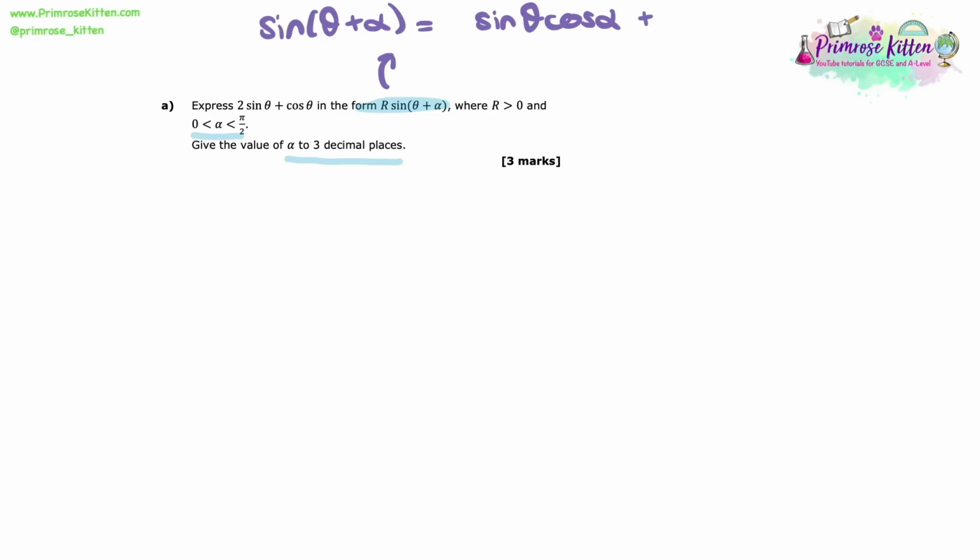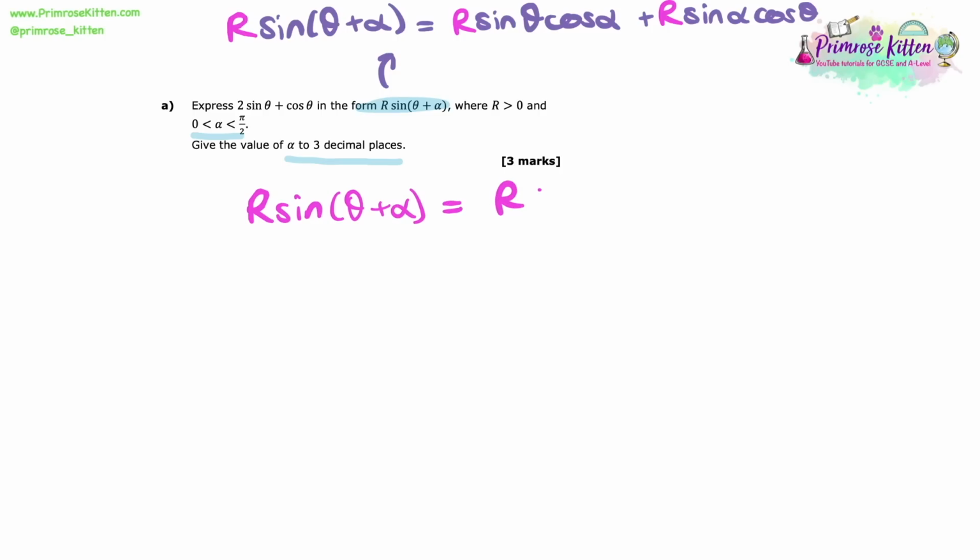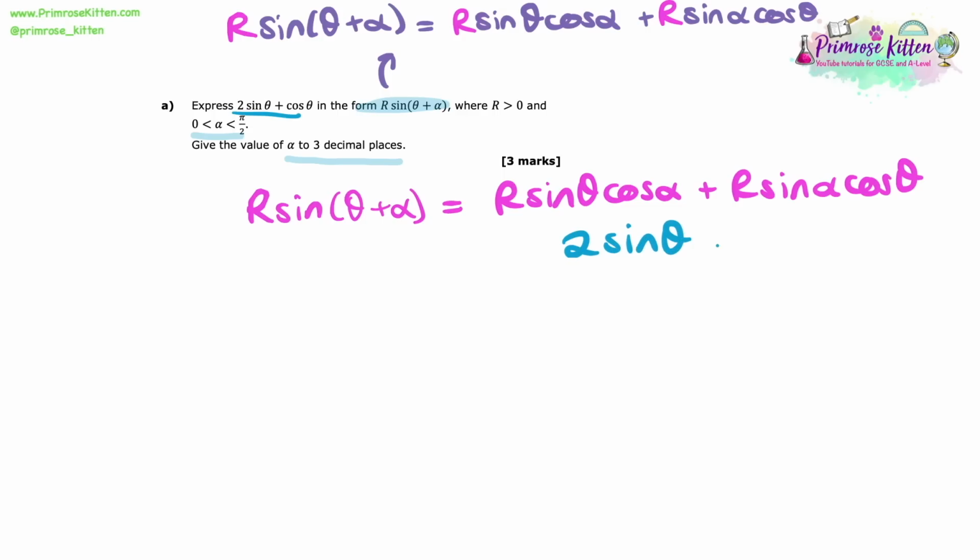So the formula booklet will likely say it in terms of a and b, but we just replace them with theta and alpha. So sine theta plus alpha equals sine theta cos alpha plus sine alpha cos theta. And with there being an r in front, we just stick some r's in front of everything. So what we want to do here is compare what we've just said, this r sine theta cos alpha plus r sine alpha cos theta, with our 2 sine theta plus cos theta. So I'm going to write it directly underneath.